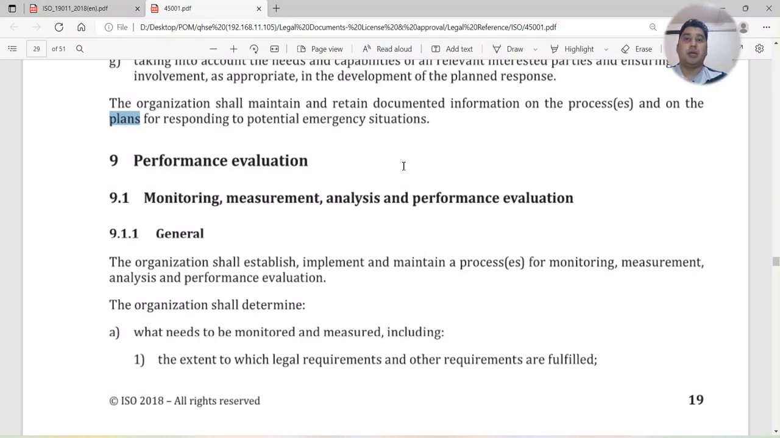We can check through the safety committee meeting, management review meeting. We can check through the inspection also, safety surveys also, and different other ways. So now we will do that part in clause number 9, which is performance evaluation. We will check in the performance evaluation clause number 9. Clause number 9 specifically talks about the monitoring, measurement, analysis, and performance evaluation.